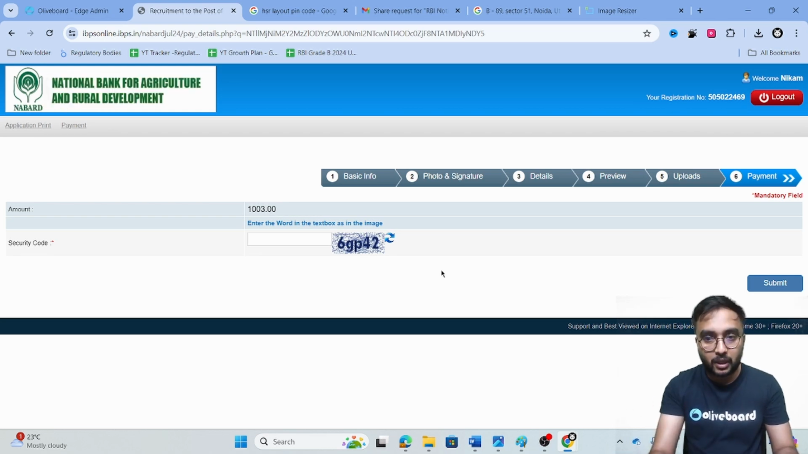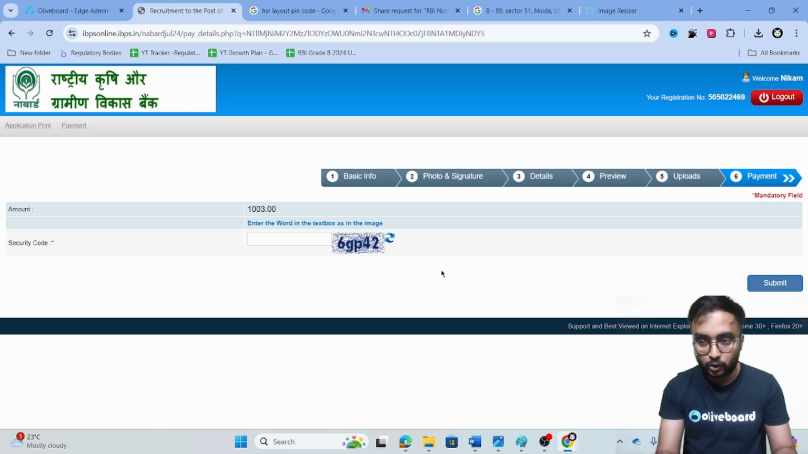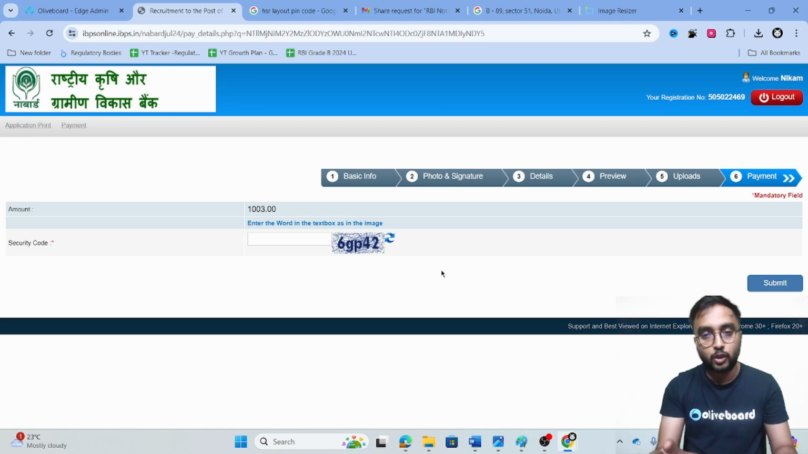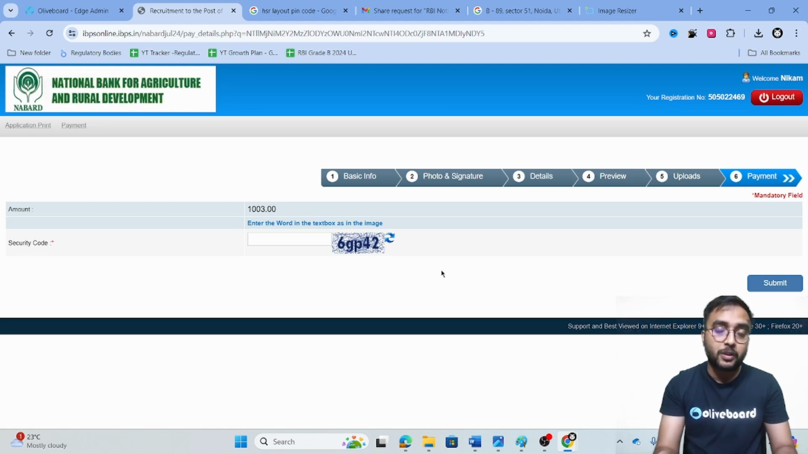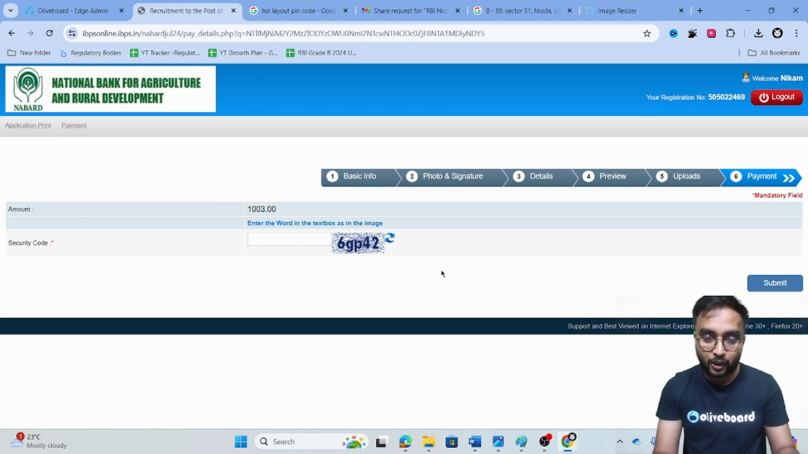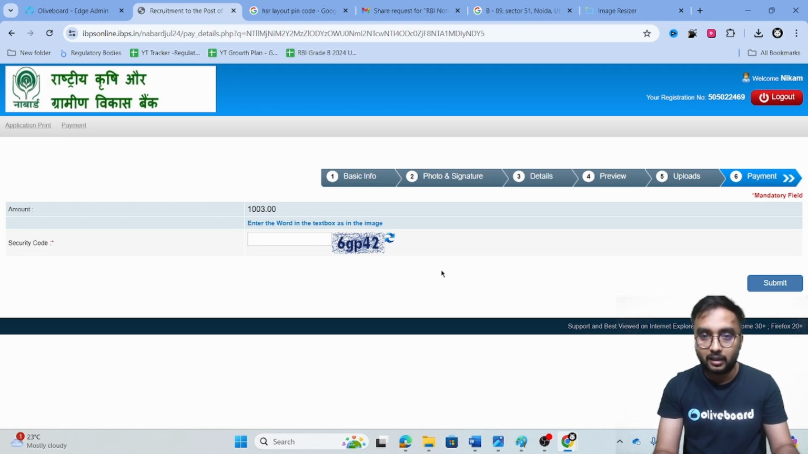Payment is very simple. You can pay through your card, through UPI or any other form. They have given multiple options. Choose the option which suits you, pay it and just finish your registration. 1,000 rupees is for the unreserved category. For different categories, a different application fee applies. Fill that in and just finish the application form.